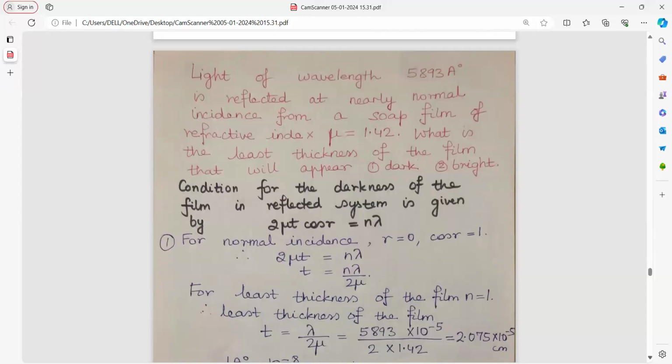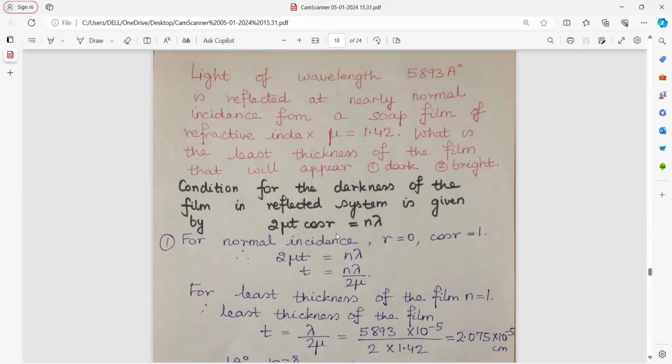Light of wavelength 5893 angstrom is reflected at nearly normal incidence from a soap film of refractive index 1.42. What is the least thickness of the film that will appear dark and bright? Now, condition for dark is 2 mu t cos r equal to n lambda. For normal incidence, r is equal to 0, cos r is 1. So you get t.